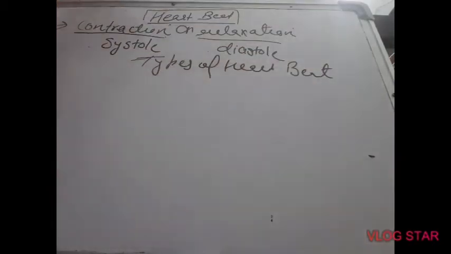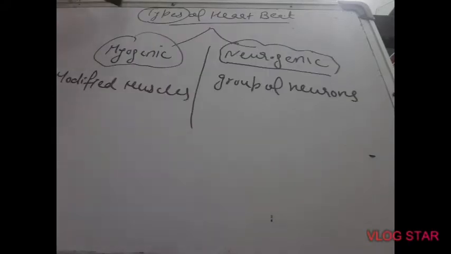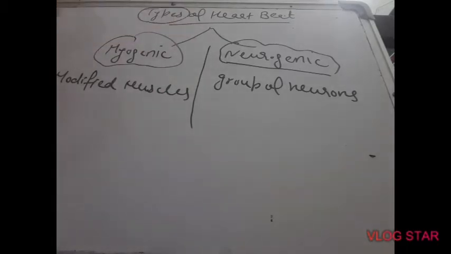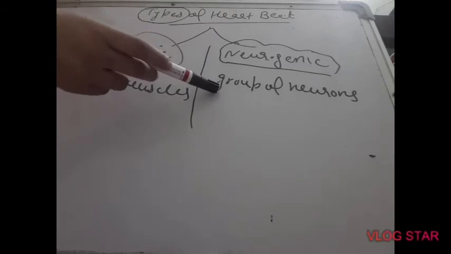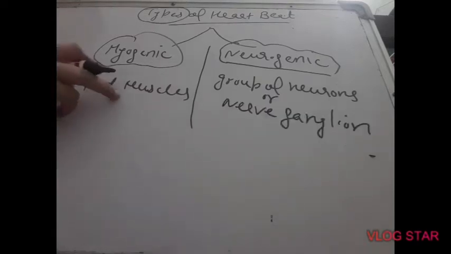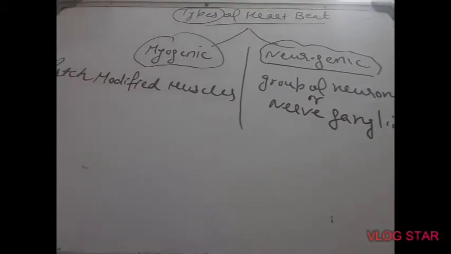Types of heartbeat. There are two types of heartbeat: myogenic heartbeat and neurogenic heartbeat. Neurogenic heartbeat is generated by a group of neurons. Group of neurons is also known as nerve ganglion. And another one is myogenic heartbeat.